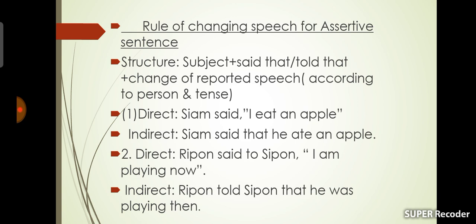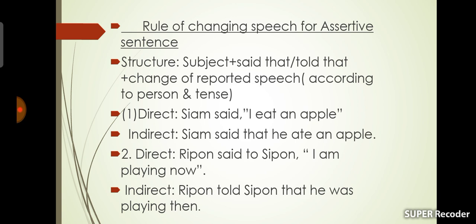Rule of changing speech for assertive sentence. Structure. At the beginning of the sentence, you should write subject, then you should use said that or told that, then you should change the reported speech according to person and tense. Number 1, direct.